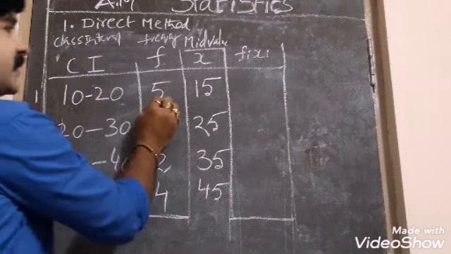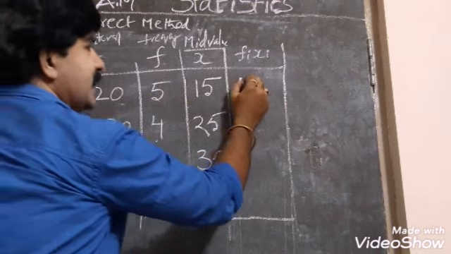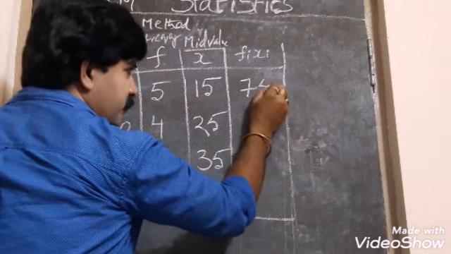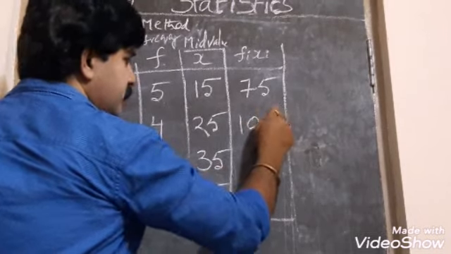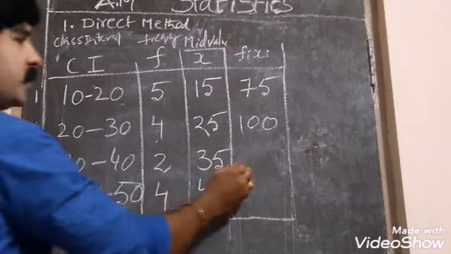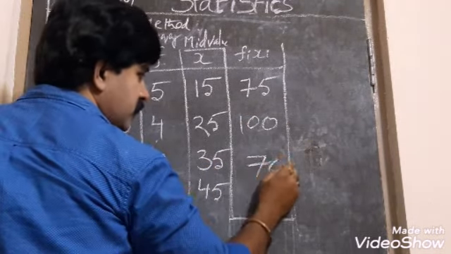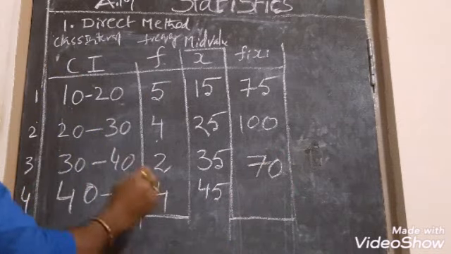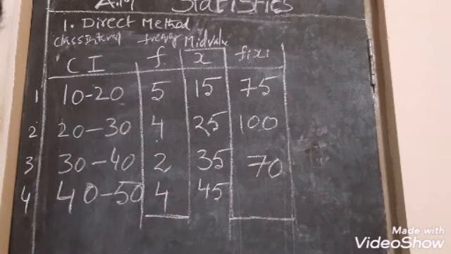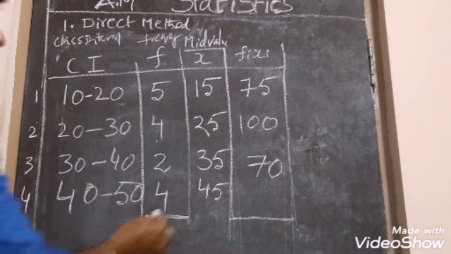Here you see, first class, 5 into 15, what is the value? 75. 25 into 4, what is the value? 100. 35 into 2, it is 70. 45 into 4, 180.